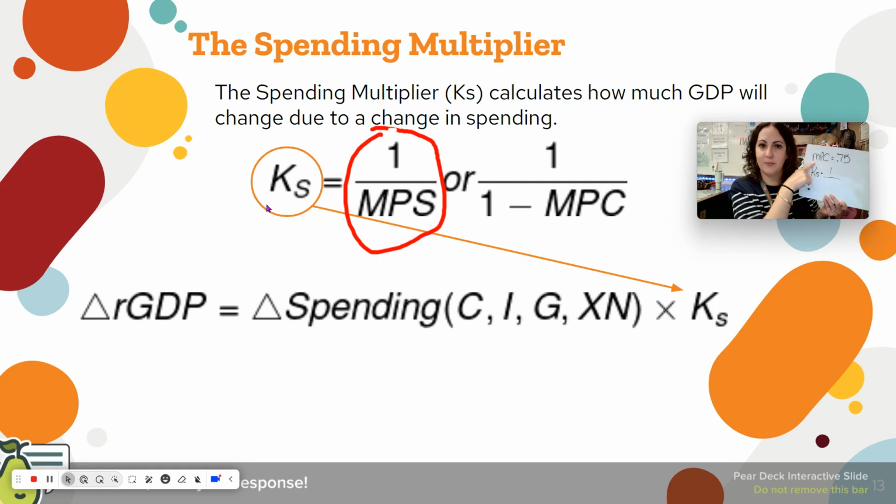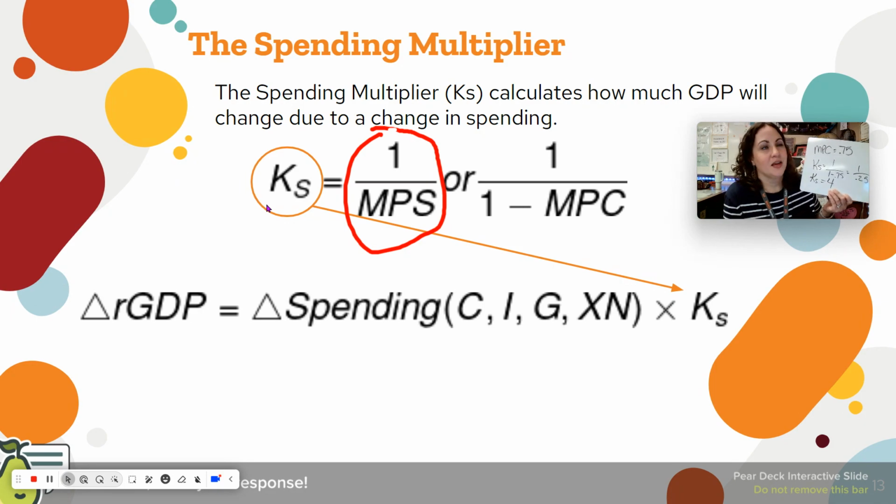But I don't have MPS. I have MPC. But remember, it's also 1 over 1 minus MPC. 1 minus 0.75, which is 1 over 0.25. And you can put that in a calculator, or you can just know basic math skills. 1 over 0.25 is 4. So KS is going to be equal to 4.